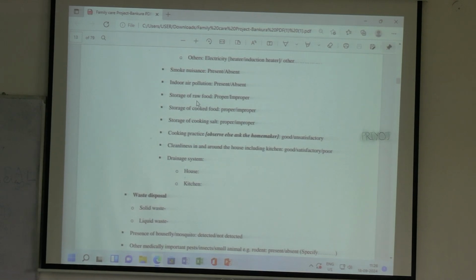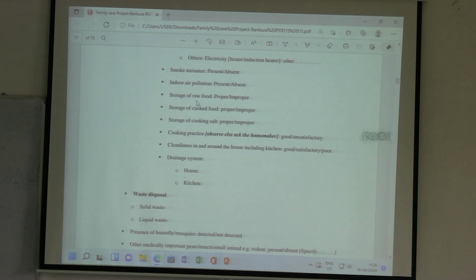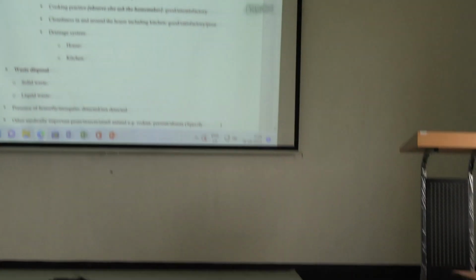Contamination, right? Contamination of food. There might be fungal contamination, right? There might be rodents going around and eating all those food and then contaminating the food. So that is whether the storage is present. How will you see that the storage is adequate or the storage is properly there?